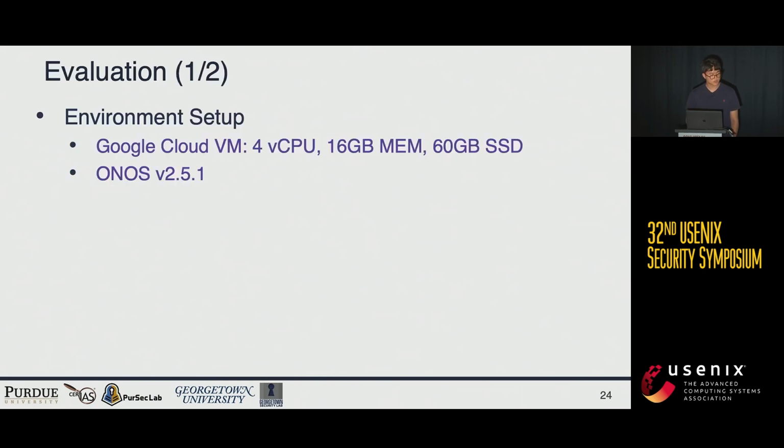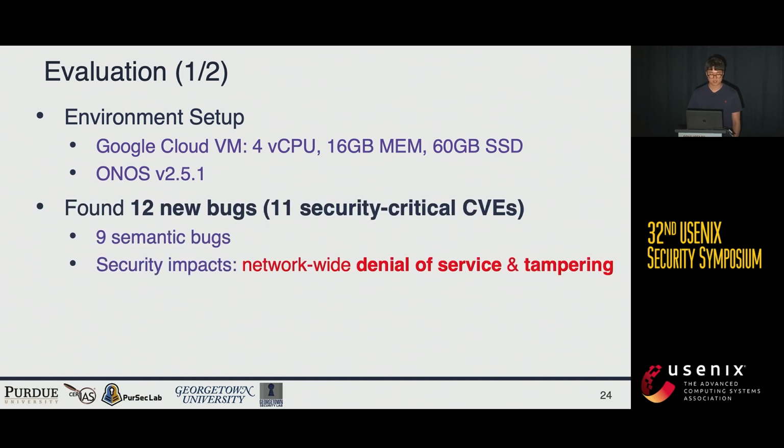For the evaluation, we set up a Google Cloud Virtual Machine to run Intender, and we tested ONOS v2.5.1. In total, we found 12 new bugs and 11 security critical vulnerabilities, and among them, 9 bugs are semantic bugs. And these bugs can have security impacts such as network-wide denial of service and network-wide tampering.